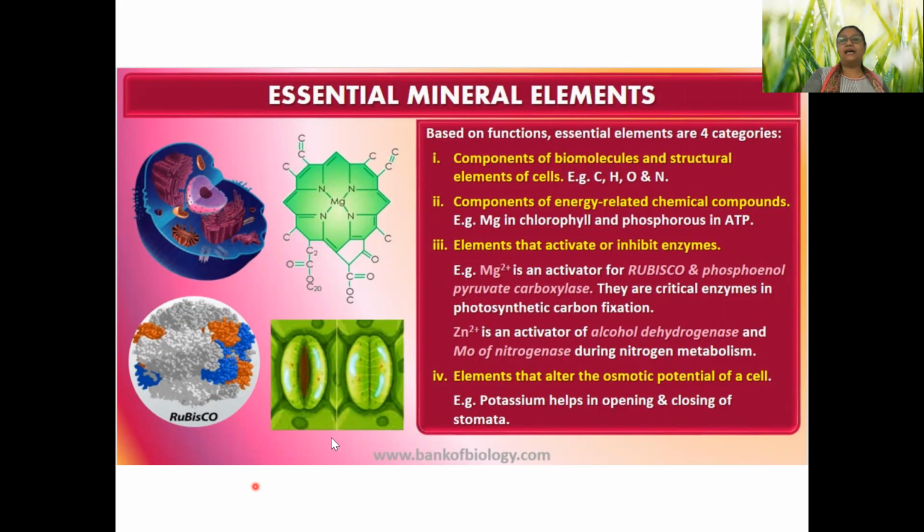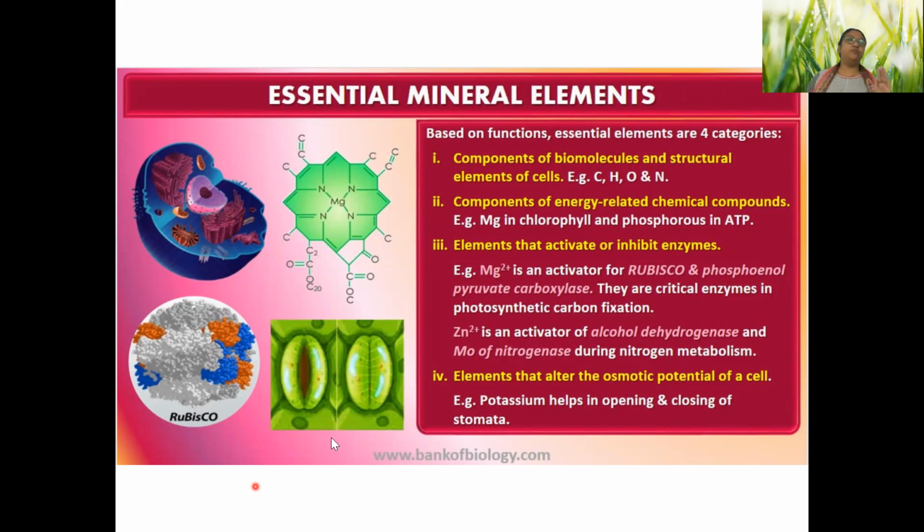So, fourth are elements that alter the osmotic potential of the cell. In our body, we have three elements which are mainly controlling the transmission of nerve impulse, the osmotic potential maintenance and all. These are potassium, sodium and calcium. But in most plants other than halophytes, sodium is very much toxic. They cannot tolerate sodium beyond a certain level. So for them, potassium is mainly maintaining the osmotic potential of the cell.